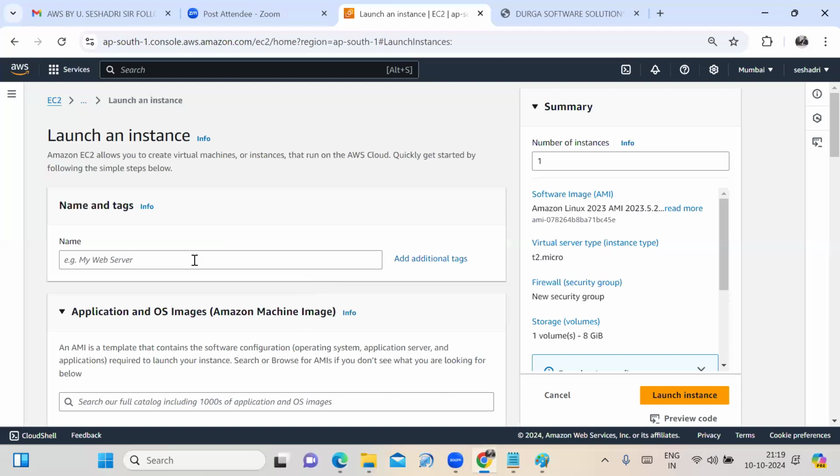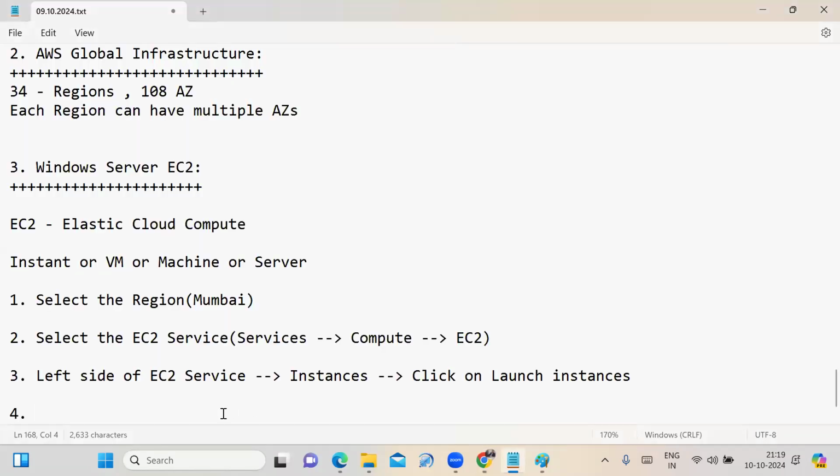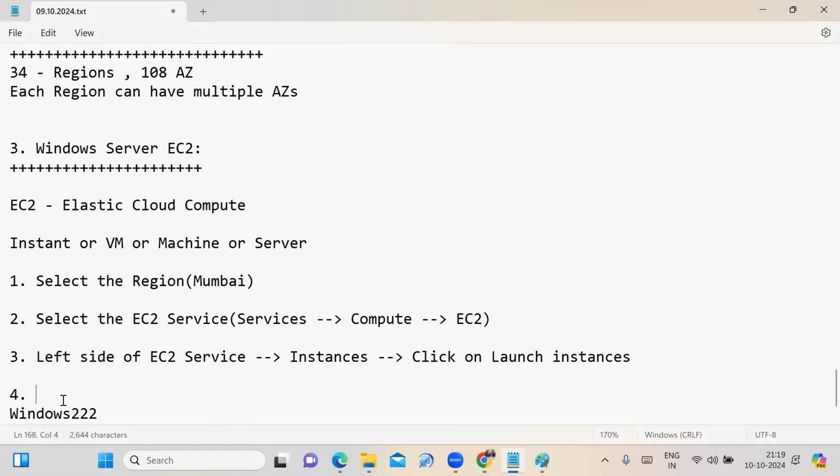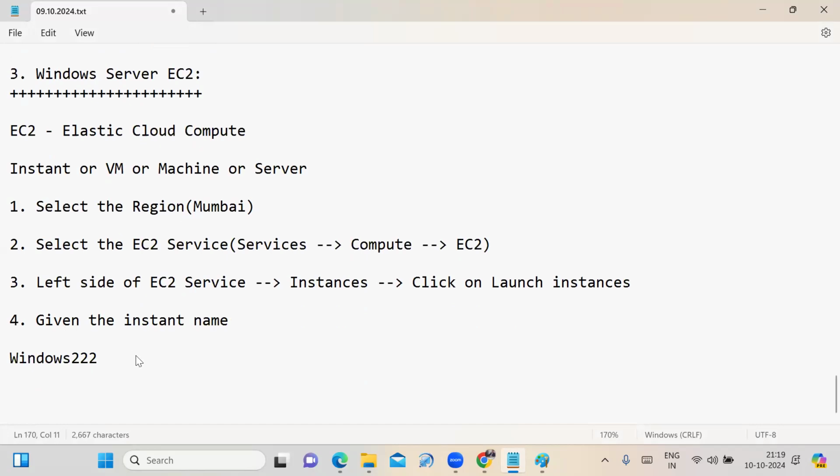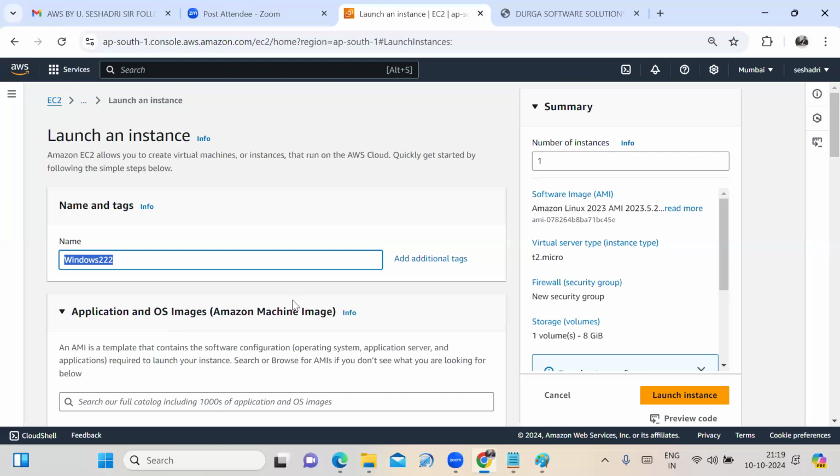Next, you need to give the instance name. Sir, I am launching the Windows server. I have given the name Windows 222. You may give any name, you have to give your own name also, no problem at all. I have given the instance name as Windows 222.